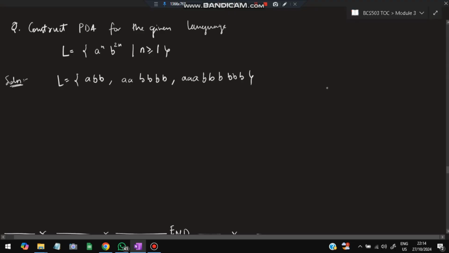Okay. I have to put two b's. So if I encounter two b's, a will be popped. Previously, a and b were there, and b encountering a popped it. But here, if two b's come, then only a will be popped. Initially all a's will be there, then only b's will be there. That's the condition here: a to the n followed by b to the power 2n. So for two b's, when I encounter them, I have to pop a. How will I ensure I have reached two b's or not? Okay, so let's get started.